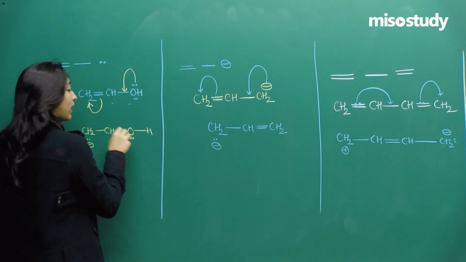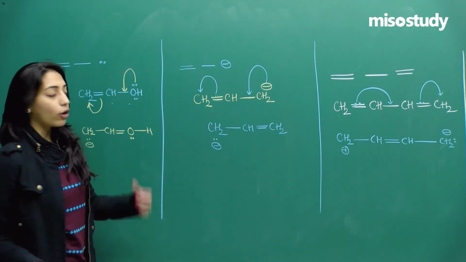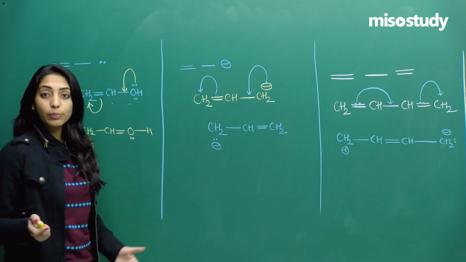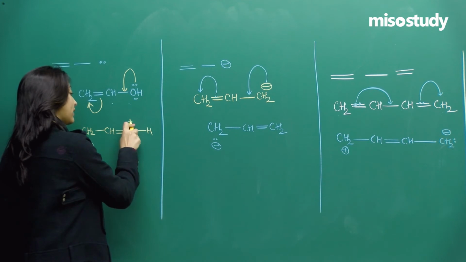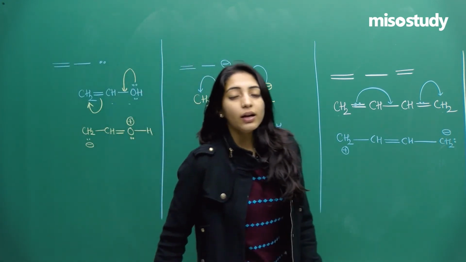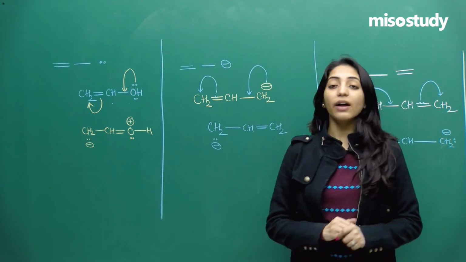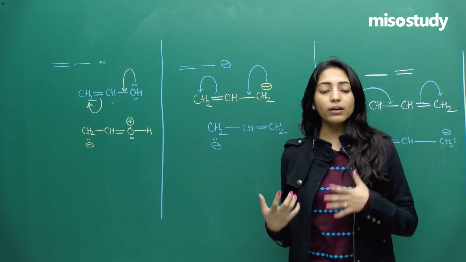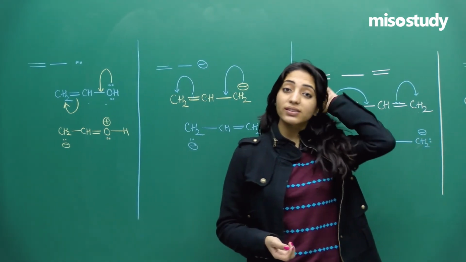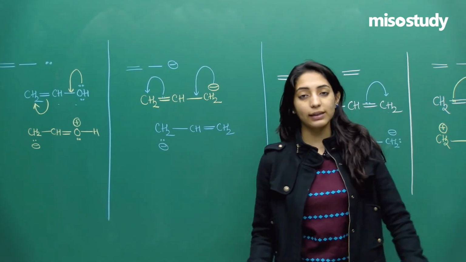Now see carefully, since oxygen loses a pair of electron, or since you can say oxygen is forming 3 bonds, so whenever it exceeds its covalency, it will be getting a positive charge. So all these 4 structures that I have drawn on board are really important for writing down the resonance structures which are concerned for the chapter chemical bonding and molecular structures.